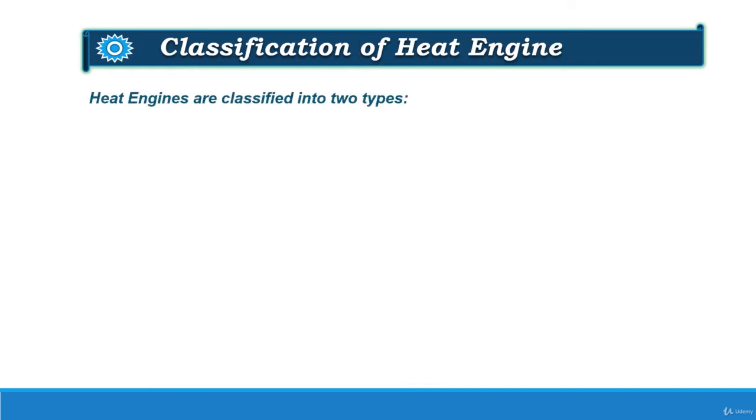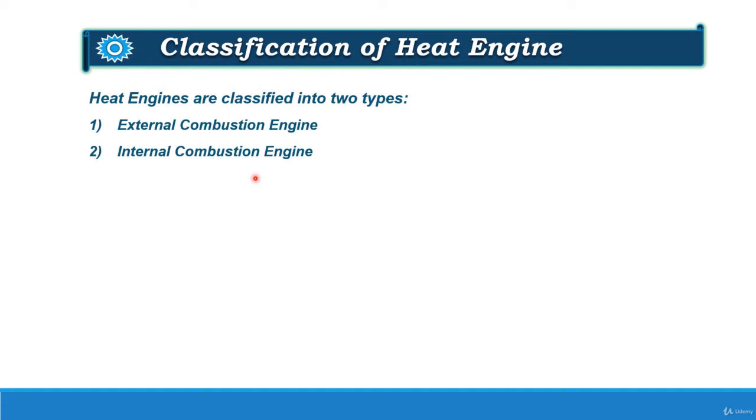These heat engines are further classified into two types: external combustion engine and internal combustion engine. External combustion engine. The name itself says that the combustion is taking place outside the cylinder. And in internal combustion engine means the combustion is taking place inside the cylinder.